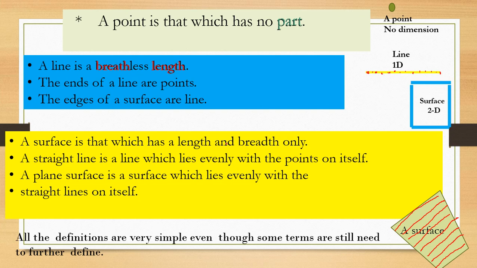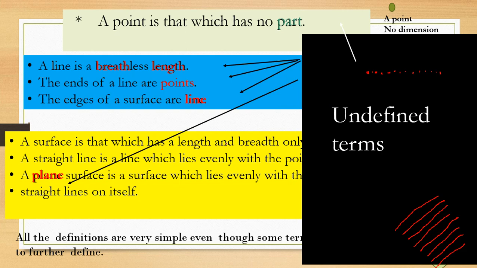Breadth, length, breadth and length, points, are undefined. These need more extension to understand the meaning of these terms. Line, plane, all these are undefined terms. So we need to define them further to get the specific meaning of what Euclid wants to say from these statements.